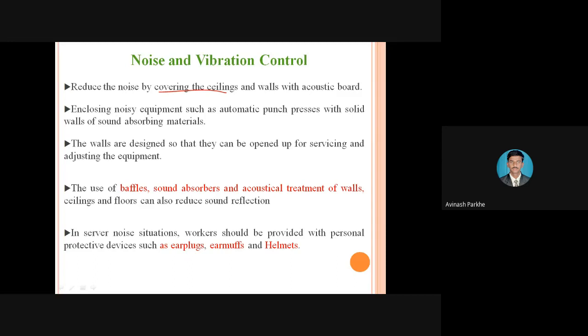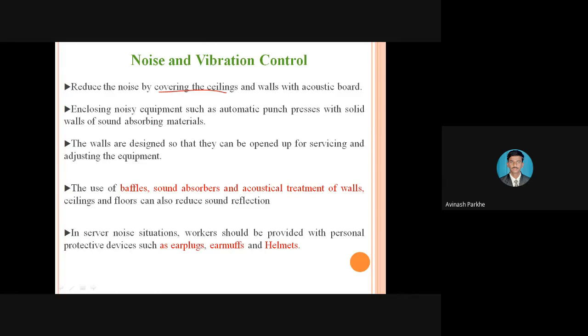Then second, enclosing noisy equipment such as automatic punch press with solid walls and sound absorbing material. For example, if you take the example of punching machines or the press machines, where some amount of noise is generated, such types of machines can be provided in solid walls. That means the wall is perfectly solid.